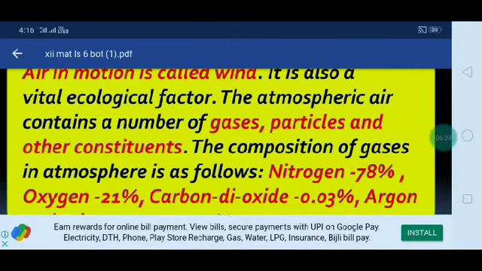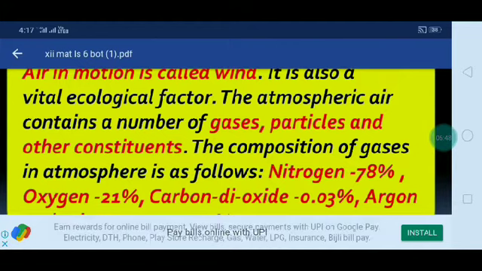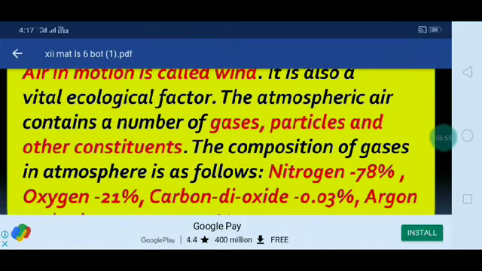The atmospheric air contains a number of gases, particles and other constituents. Here there is hydrogen, carbon dioxide, oxygen, and some other rare gases also. So the atmospheric air contains a number of gases, some particles and other constituents.